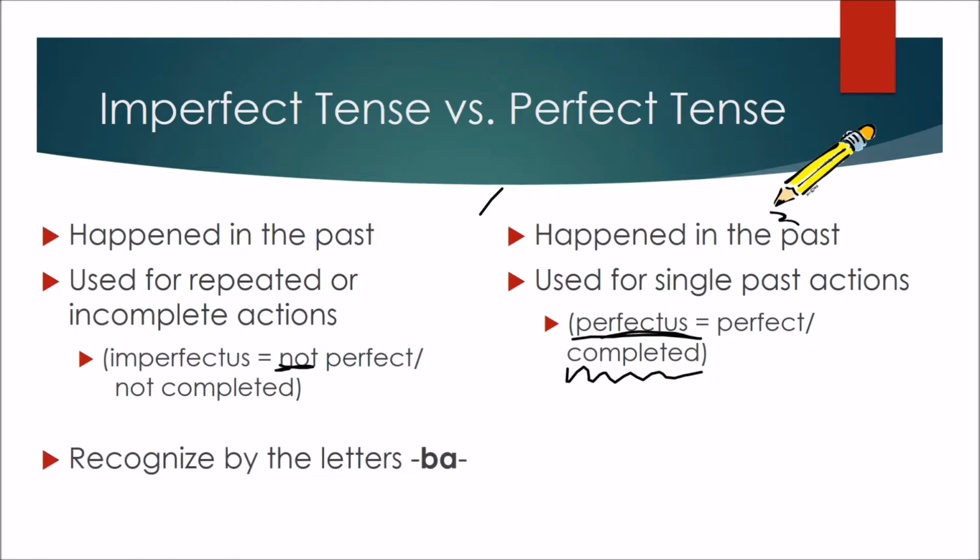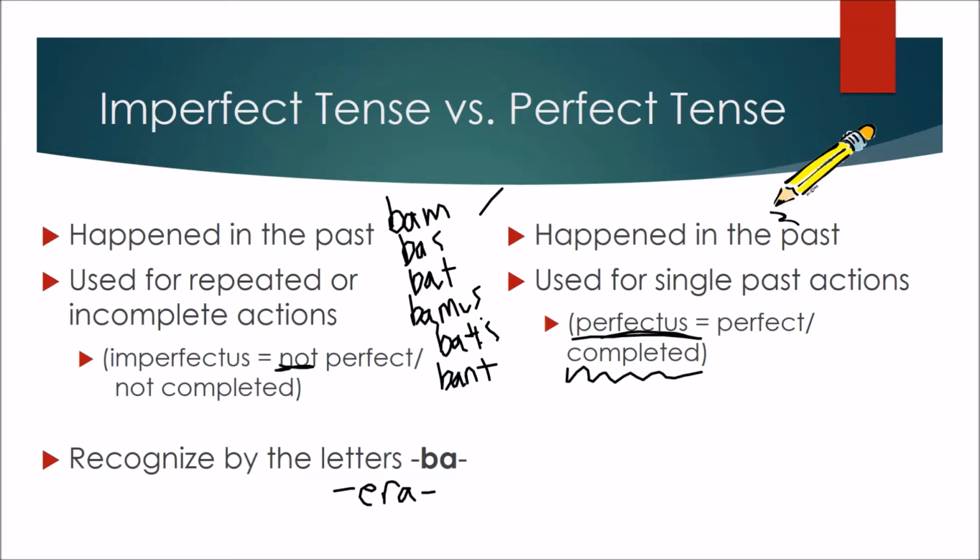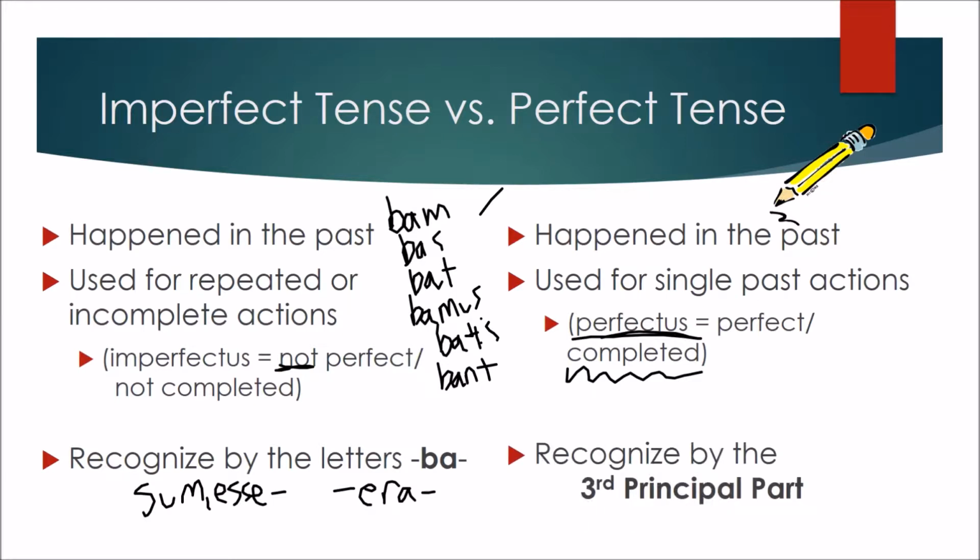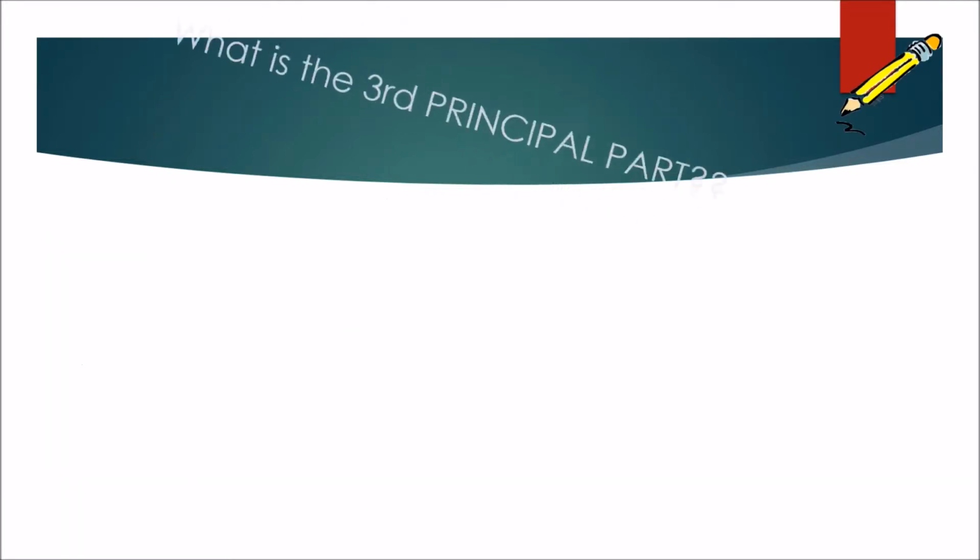And of course, we recognize the imperfect tense by our letters BA, such as our endings bam, bas, bat, bamus, batis, and bant. We do also recognize the imperfect tense by the ERA when we're conjugating, in particular, the verb sum, esse in the imperfect tense. It was, I was, you were, he, she, it was, etc. The perfect tense, on the other hand, is recognized by the third principal part of the verb. And so far in level 1, we've only needed to use the first two parts. Now we're going to learn the third so that we can start using our new perfect tense.